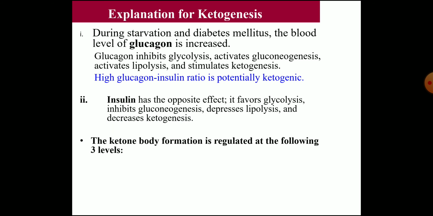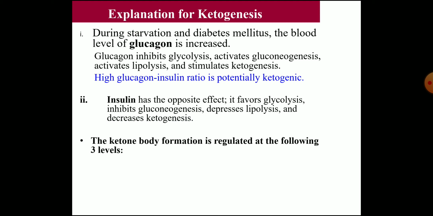How does this ketogenesis occur usually? During starvation and diabetes mellitus, the blood level of glucagon will be increased. Glucagon inhibits glycolysis, activates gluconeogenesis, and it also activates lipolysis and stimulates ketogenesis. So a high glucagon to insulin ratio is ketogenic. That means when more glucagon is present, it is ketogenic. Insulin has the opposite effect. It favors glycolysis, inhibits gluconeogenesis, depresses lipolysis, and decreases ketogenesis. So if insulin is present, then it will decrease the ketogenesis.